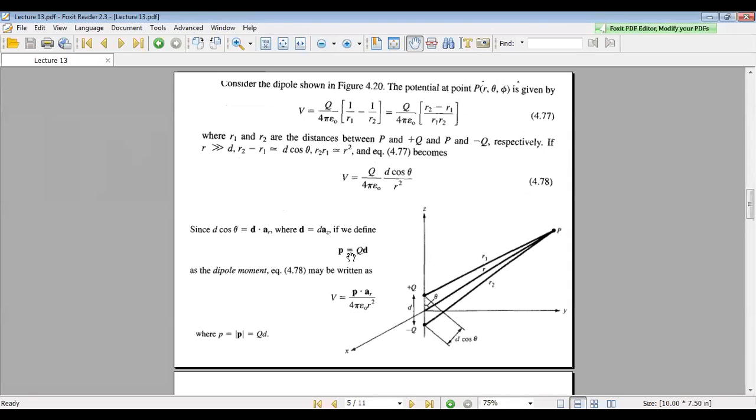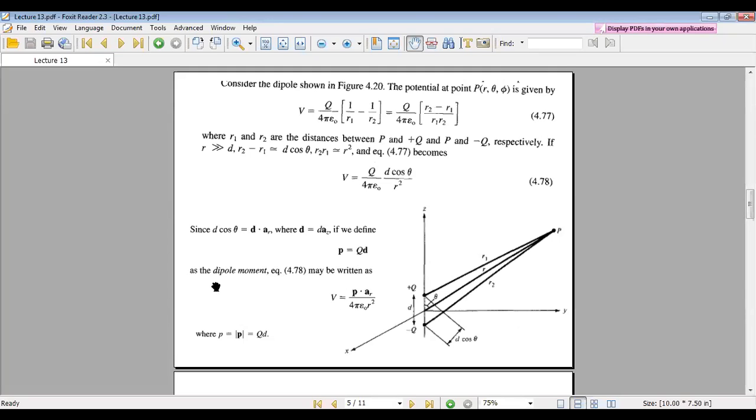If we define here, we can take a dipole moment. A dipole moment P equals Q into D. Here D is a vector and P is a vector. P is nothing but the dipole moment. The dipole moment is a vector. At the same time, D is a vector, and Q is charge, which is a scalar. Charge equals 5 coulombs, or plus 5 coulombs, or minus 5 coulombs, so it is a scalar value. So P bar equals Q into D bar. This is the dipole moment.